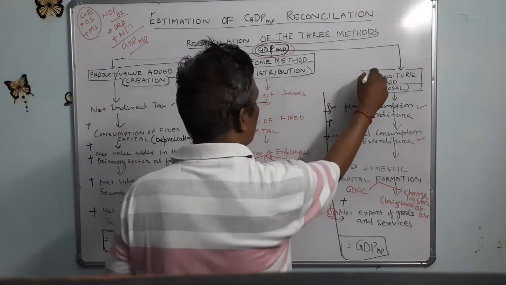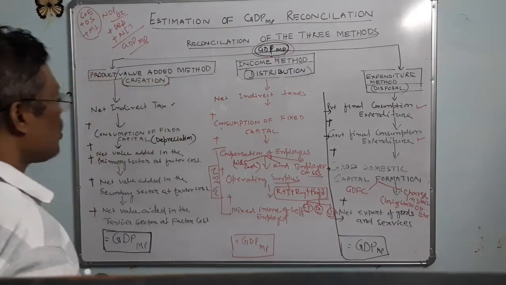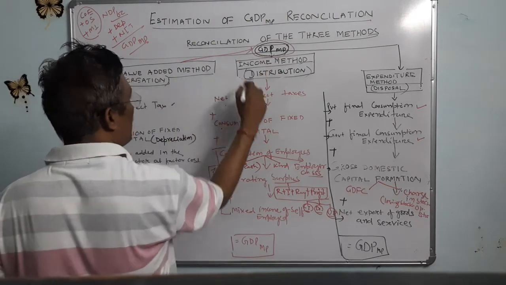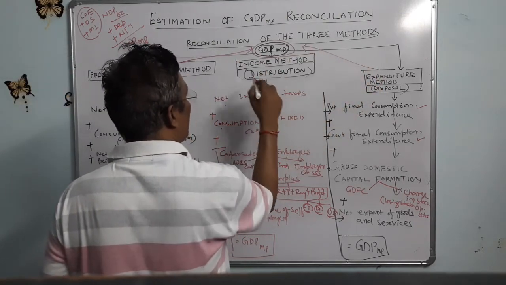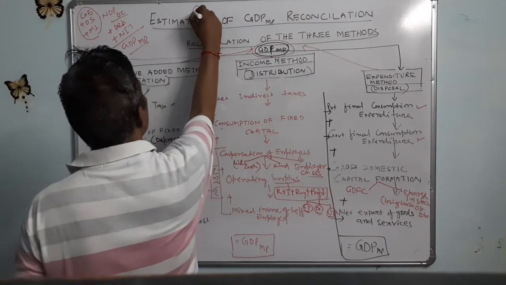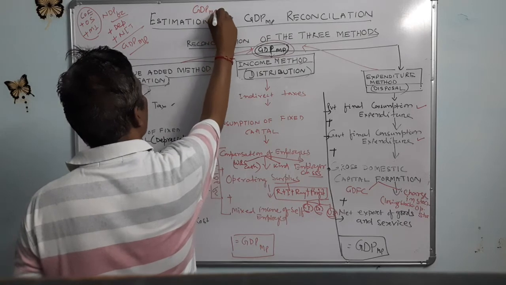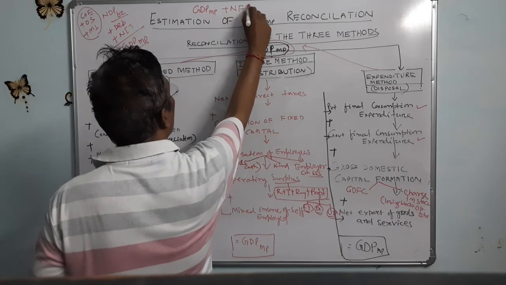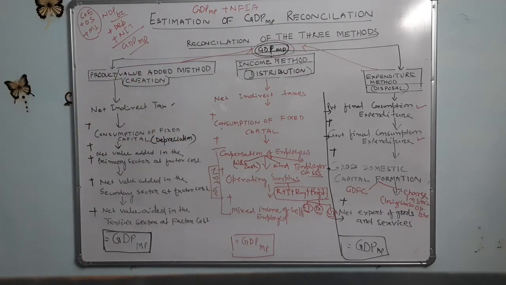So expenditure method gives market price, income method gives market price, and value added method gives GDP at market price. In all these cases we find market price. When market price is found out, then you can go to NNP at factor cost, or national income, because GDP at market price plus net factor income from abroad gives GNP at market price.